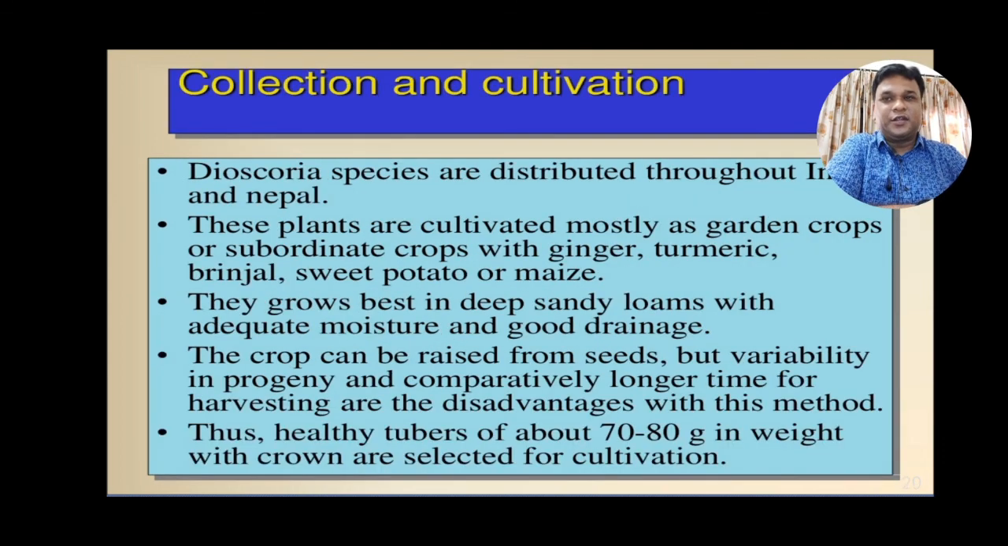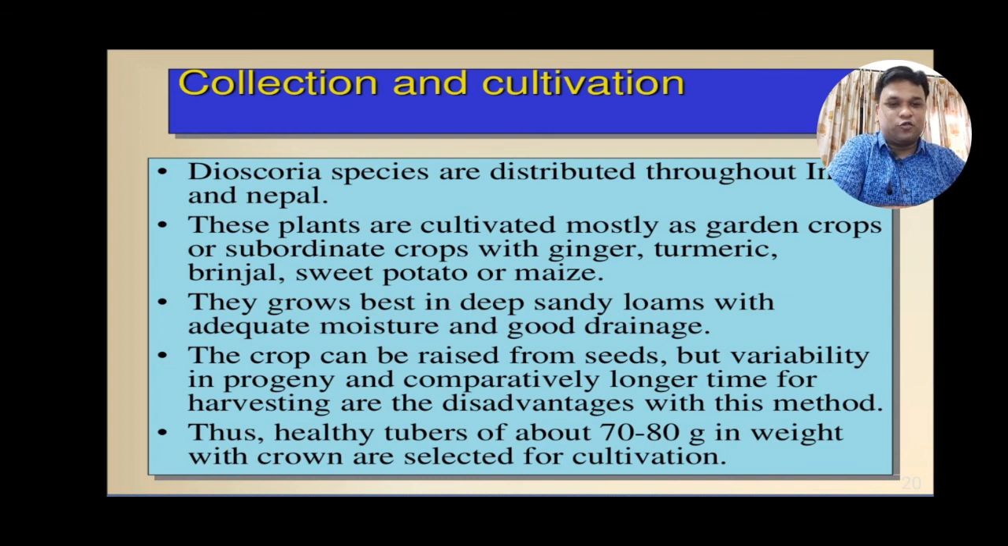This species is distributed throughout India and also in Nepal. These plants are cultivated mostly as garden crops or subordinate crops with ginger, turmeric, brinjal and sweet potato or maize. They grow best in deep sandy loamy soil with adequate moisture and good drainage. The crop can be raised from seeds, but variability in progeny and a comparatively longer time for harvesting are the disadvantages of the method which has been grown from the seeds.